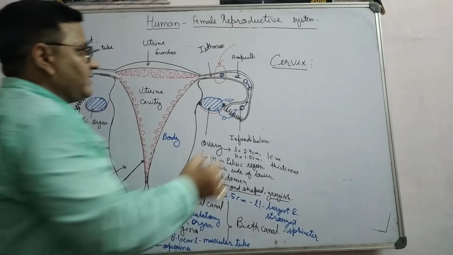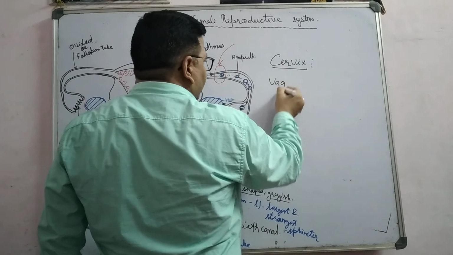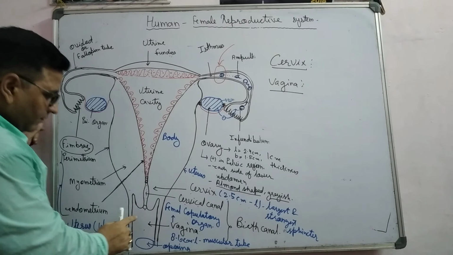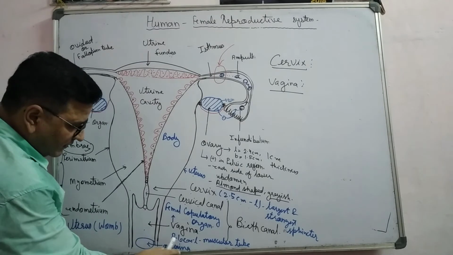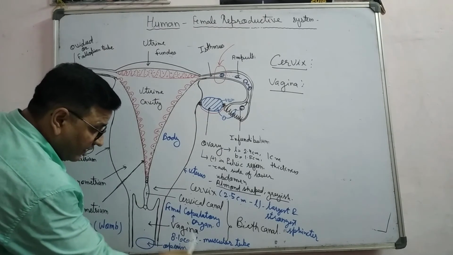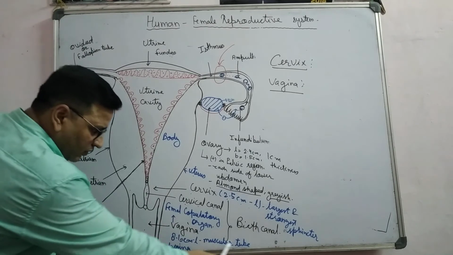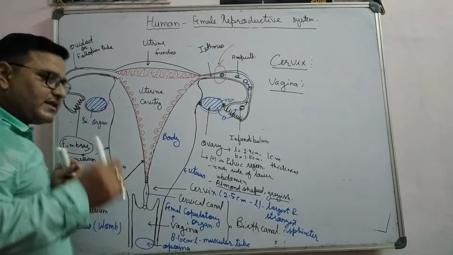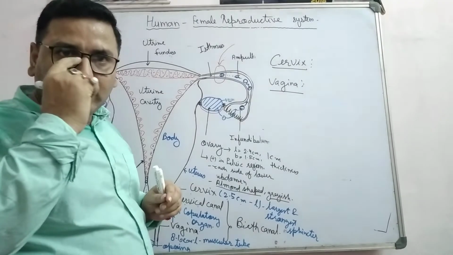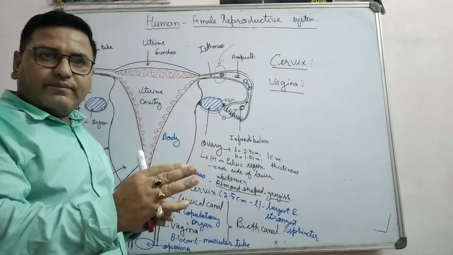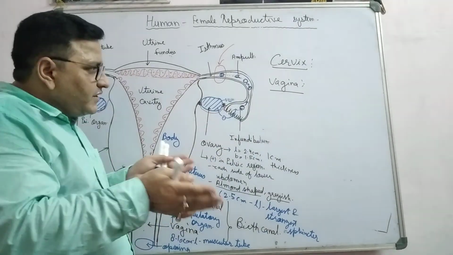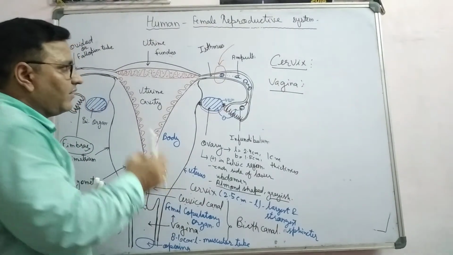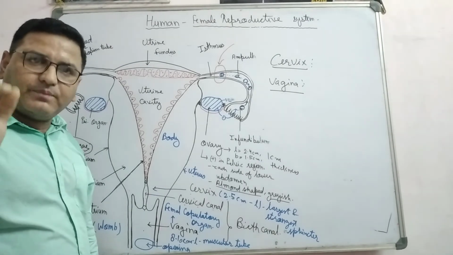The last part is the vagina. So this one is known as the vagina. This is also 8 to 10 centimeter in length, right? This is a muscular tube, and it opens outside. There is one opening, the vaginal orifice or vaginal pore. The vagina opens outside the body, right, which is covered by the external genitalia. So that opening is known as the vaginal orifice or vaginal pore.